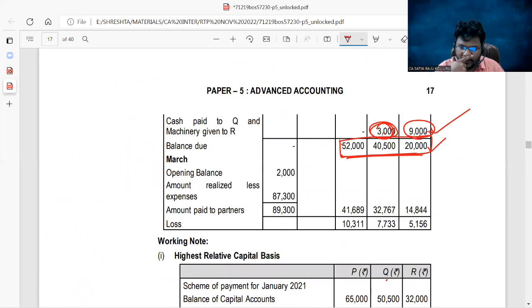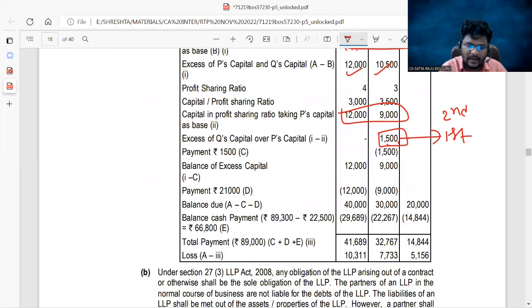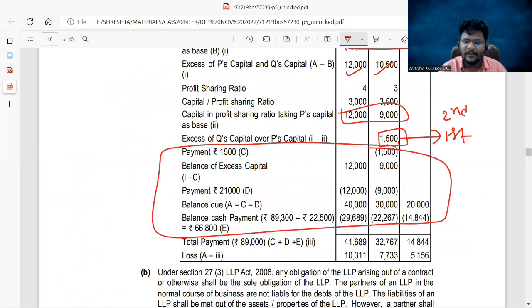It was not mentioned here clearly, it was mentioned here itself. Actually, this distribution you should show entirely in the main statement, but they just showed it in the working note. Just leave it. You can also assume it as a main statement. So partner Q will get first 1,500. Is it okay? Fine. Next, sir.